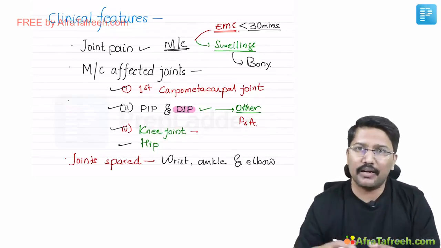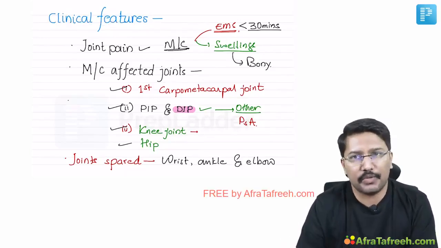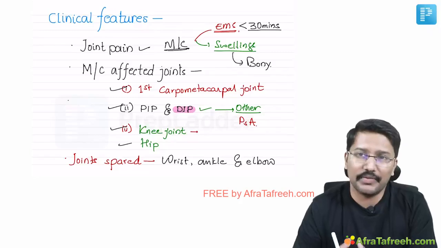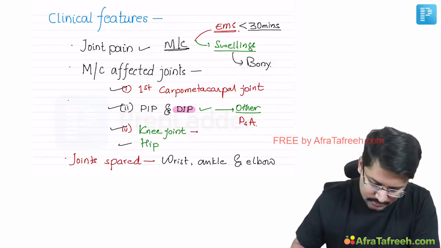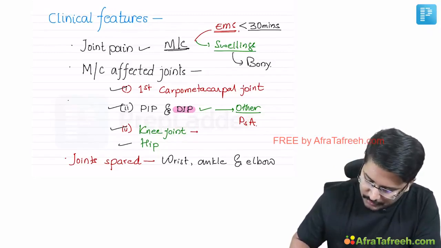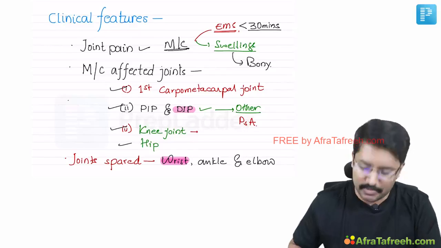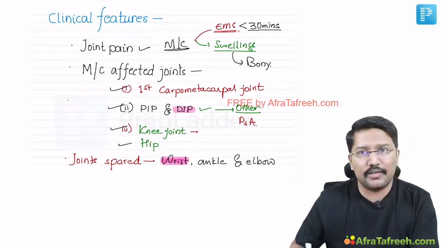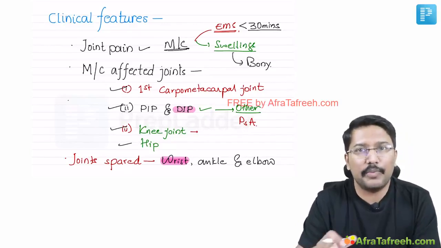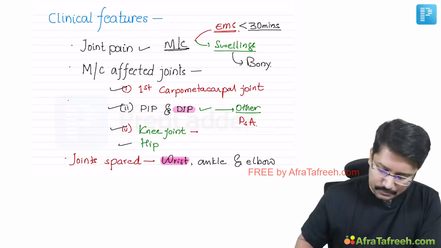So just by looking at the distribution of the joint involvement, we can differentiate between rheumatoid arthritis and osteoarthritis. Obviously, we have those additional findings of inflammatory versus non-inflammatory arthritis, right? In fact, wrist joint involvement is probably the first joint that gets involved in case of rheumatoid arthritis. We know that in rheumatoid arthritis, the distal radioulnar joint is the one where we probably can identify the earliest changes of the arthritis, right?